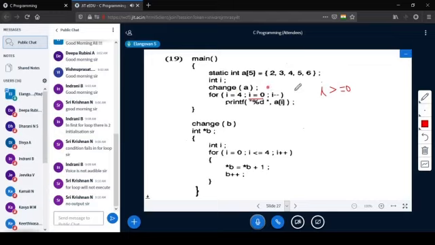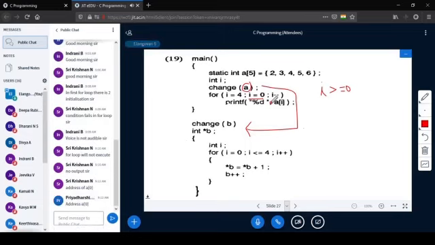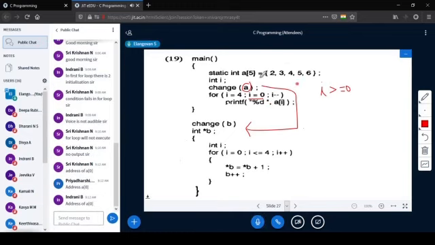So change of A. What does this A mean? What is the meaning of A? Which value are we passing to change of B? Address of A of 0. Very fine. So the address of A of 0 is passed here, which is captured by B. So naturally B should be a pointer variable. So it is declared as a pointer variable.